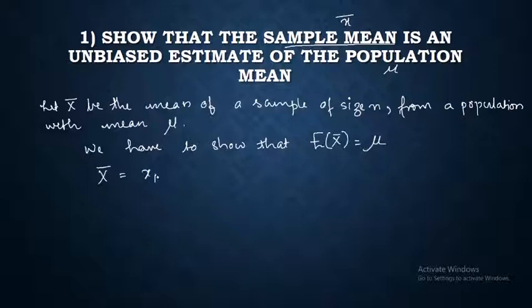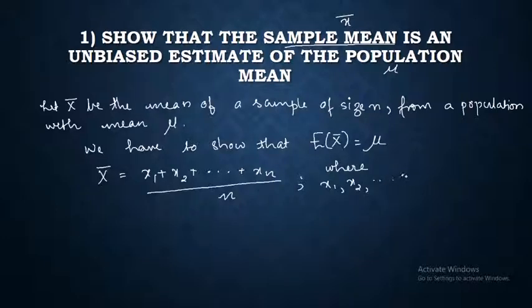X bar is equal to x1 plus x2 plus etc. plus xn divided by n, where x1, x2, etc. up to xn are sample values. Now, what is expectation of x bar? We have to check whether expectation of x bar is equal to mu.